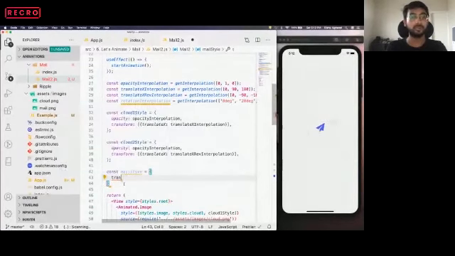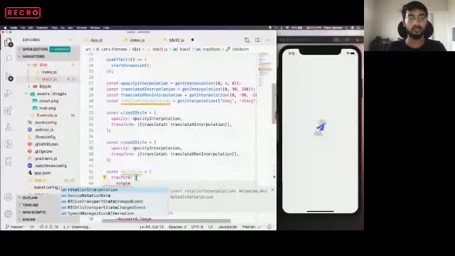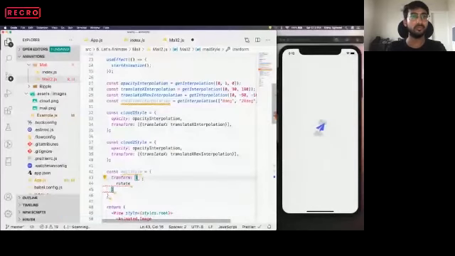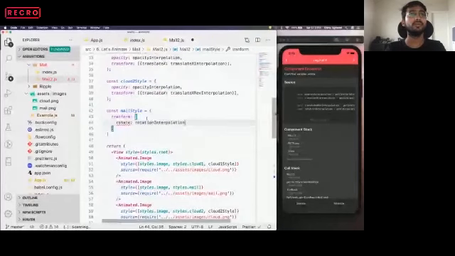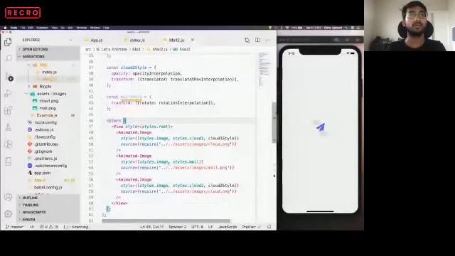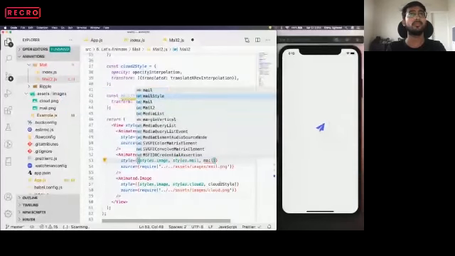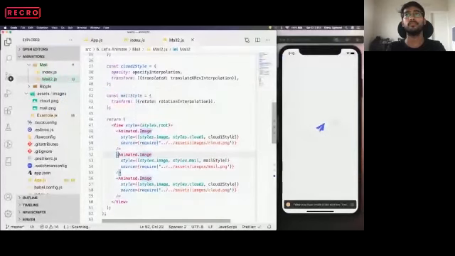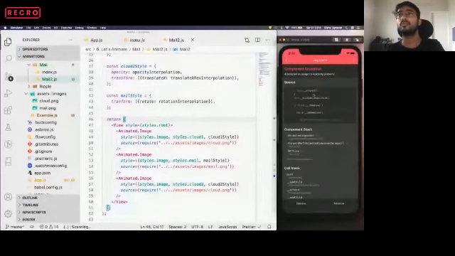So this rotation is also part of the transform property. Okay, I did some mistake. Okay. Yeah, sorry. Okay, we have some error.